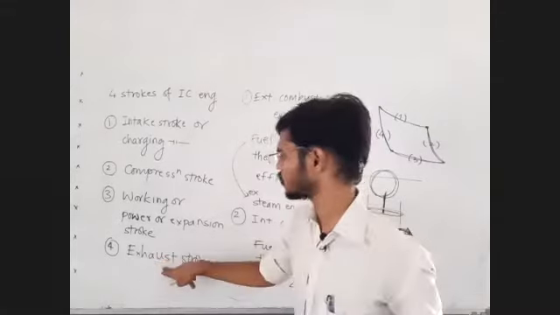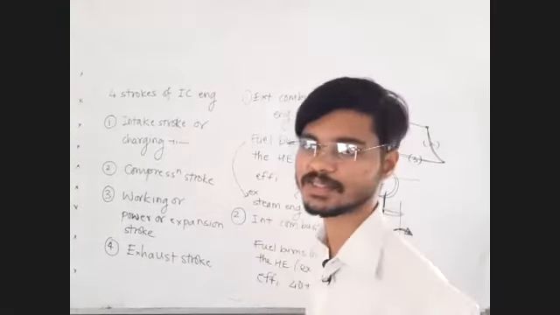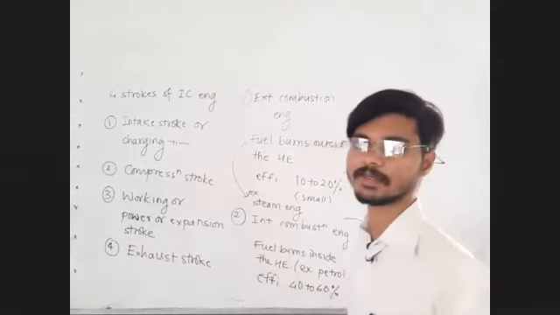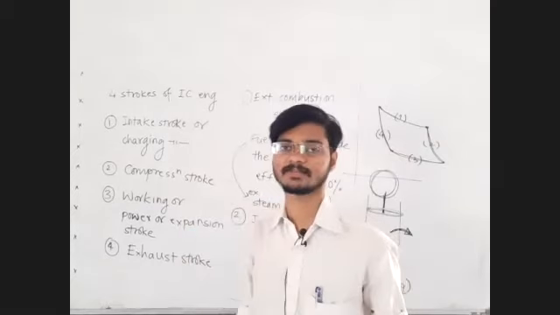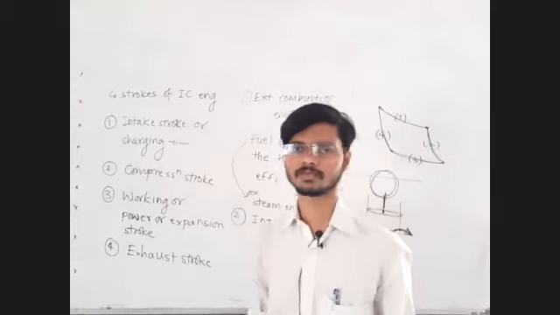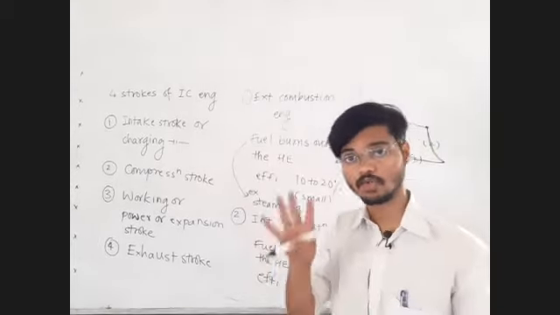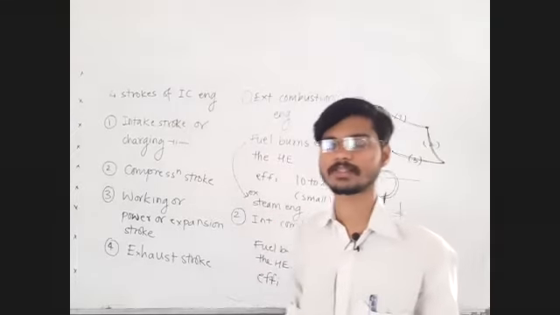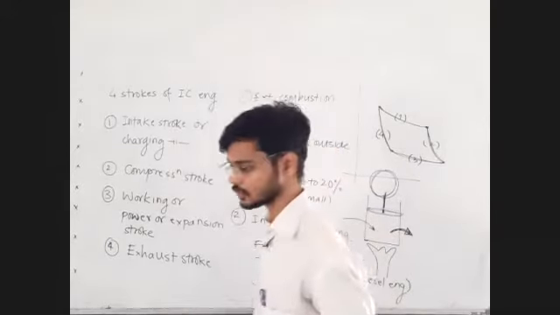And finally you remove the exhaust gases after burning the fuel. This is the process. Now you know the 4 strokes of an IC engine. There were 2-stroke engines also, but those were not that efficient. Now we have 4-stroke engines in all of our vehicles, and those engines are very efficient.